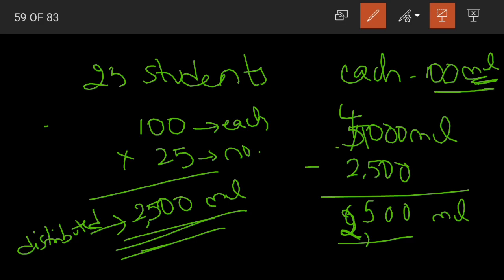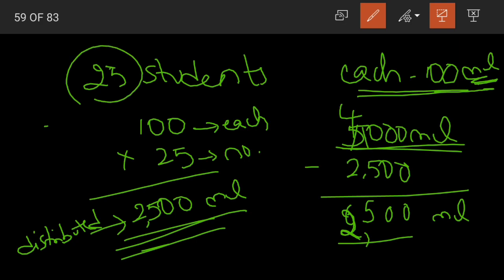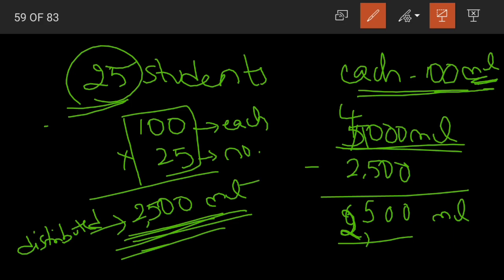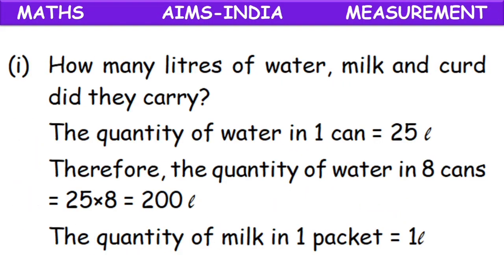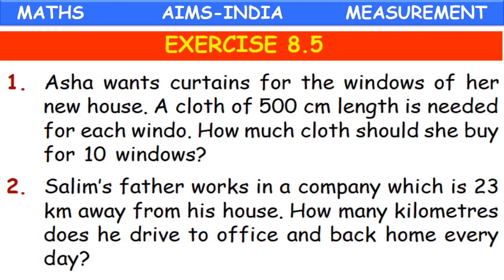Clear children? We had 5000 milliliters of milk, of which we have given 100 milliliters to each student. There are 25 students, so the total milk that we have given is 100 into 25, that is 2500 ml. Now what is the milk that is remaining with us? We have to subtract 5000 minus 2500, which is equal to 2500 milliliters. So that is our milk that is remaining with us.